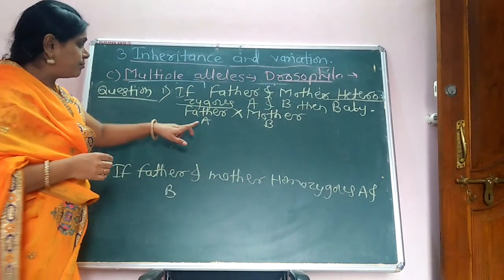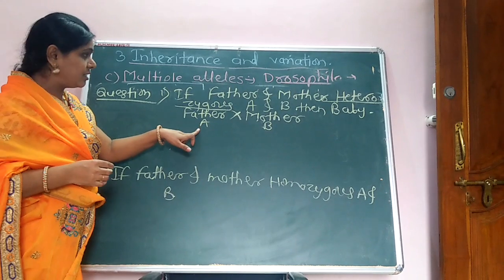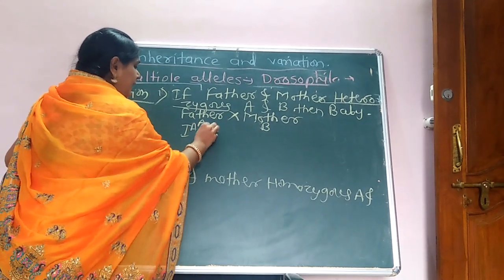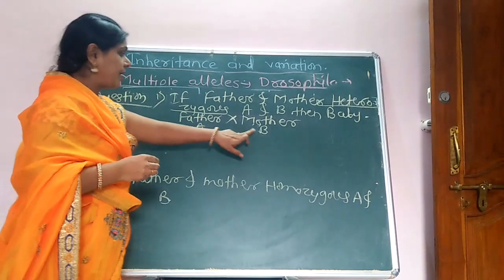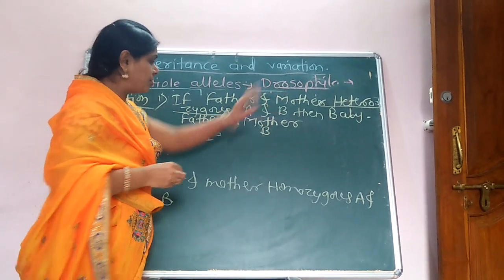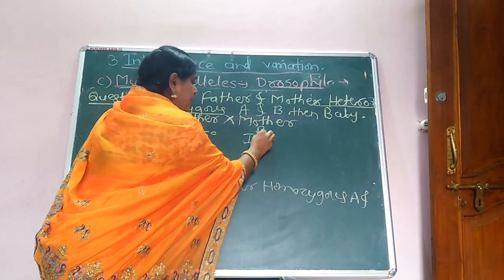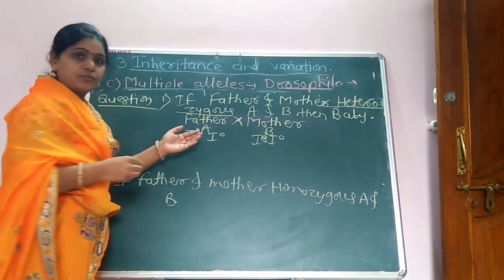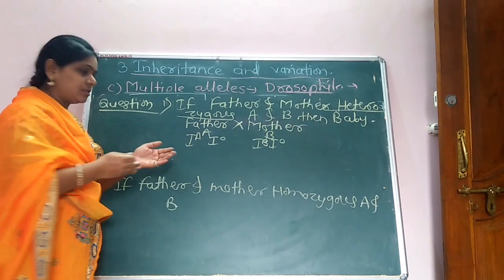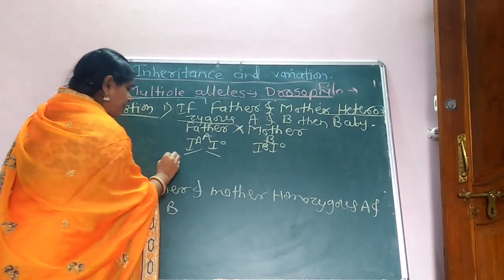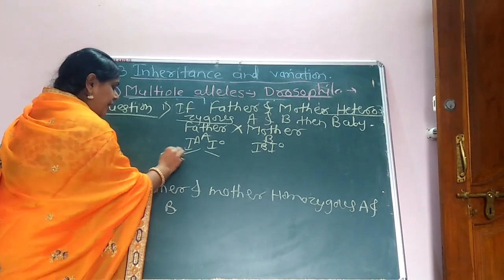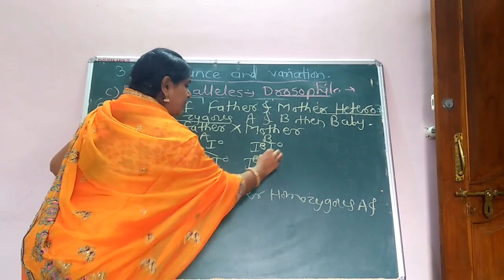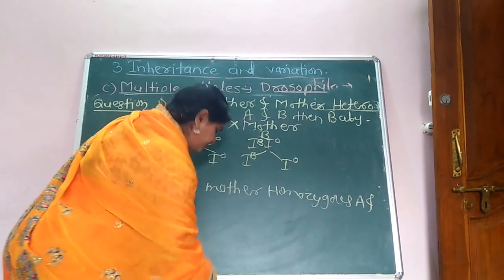The genotype of heterozygous blood group A is IA and IO, and of B, heterozygous, is IB and IO. We all know the gamete formation: these alleles are separated. IA, IO, IB, IO.